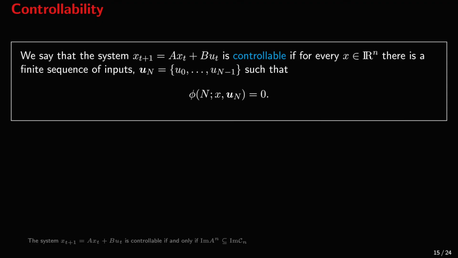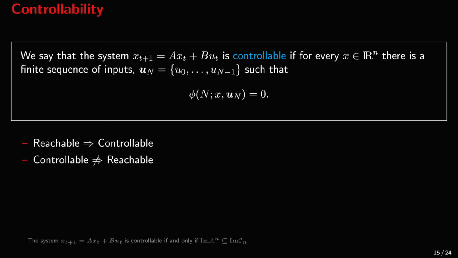We shall now introduce a weaker notion. We say that our linear discrete time system is controllable if for every state x there is a finite sequence of control actions that steers the state to the origin. If a system is reachable, it is also controllable. However, a system can be controllable but not reachable.